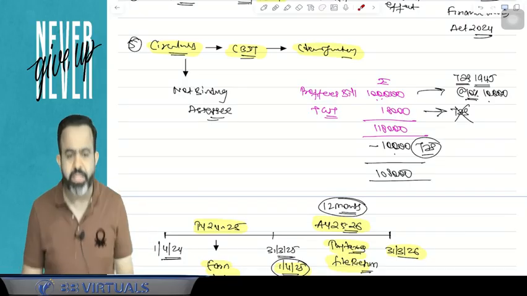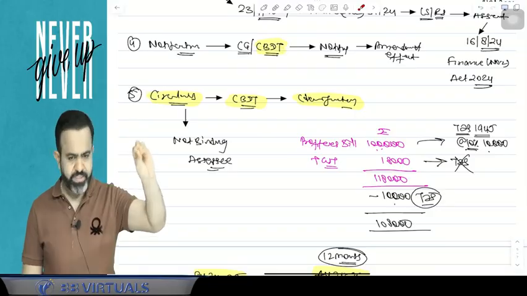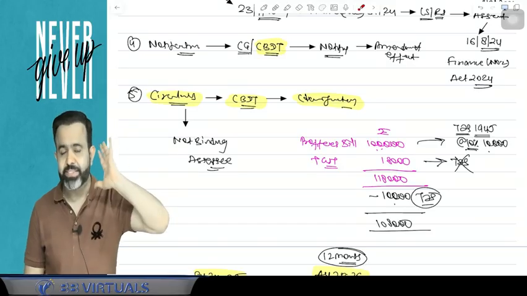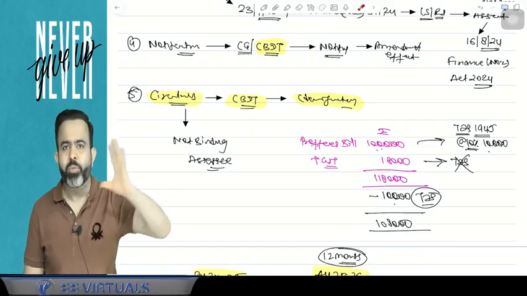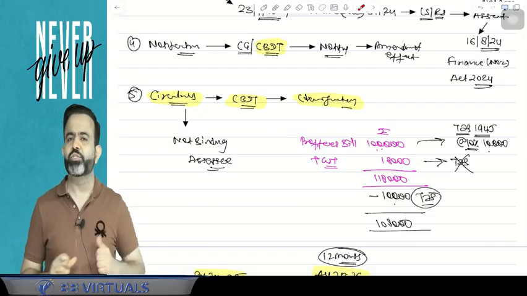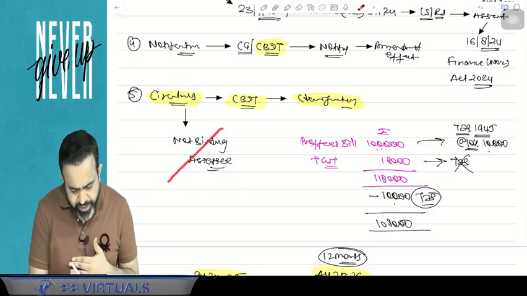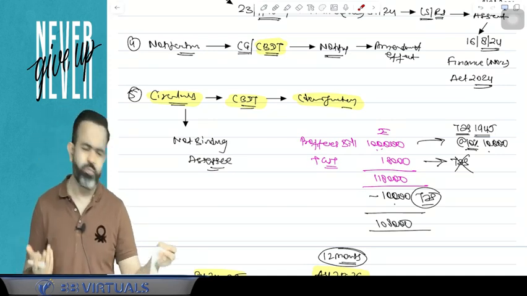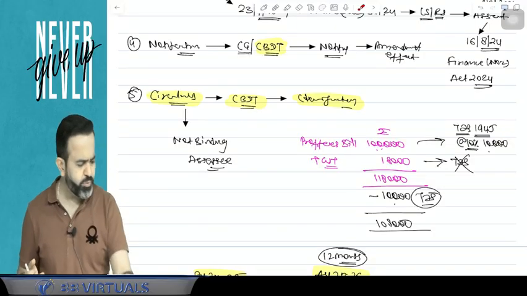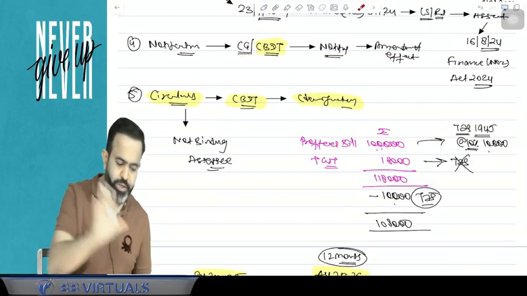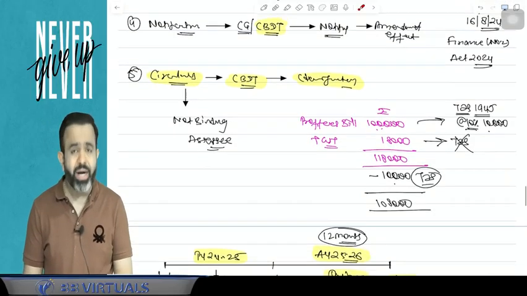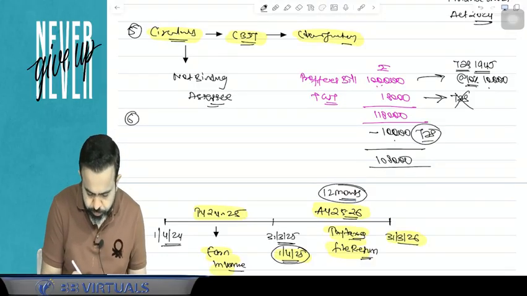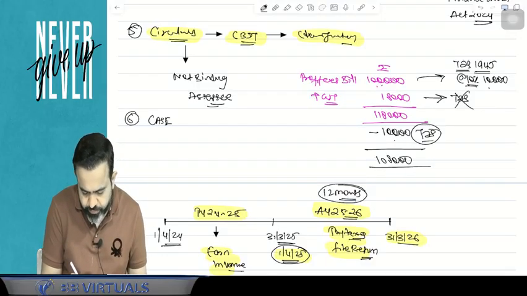So guys, what I am saying is that circulars are basically issued by the CBDT to give clarification, clarity, or some guidelines related to some provision. If there is any ambiguity, or just to give a benefit to the assessee, they issue the circular. Now circulars are not binding to the assessee; they are binding to the department. But if any circular is favorable to the assessee, obviously the assessee can follow that circular. There is no issue at all. Okay. Now one more point. Guys, to understand the income tax law, you should understand the case laws also. There are various case laws.